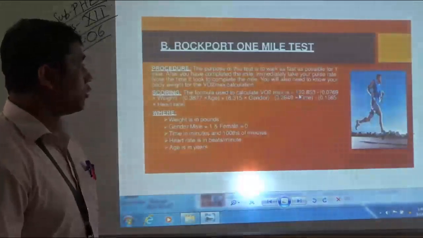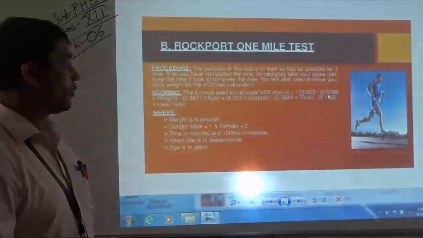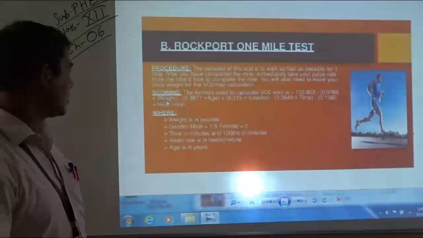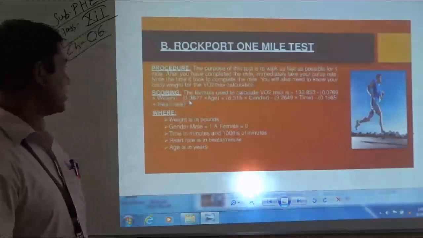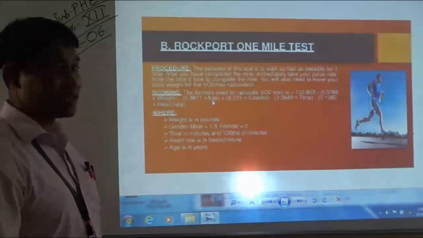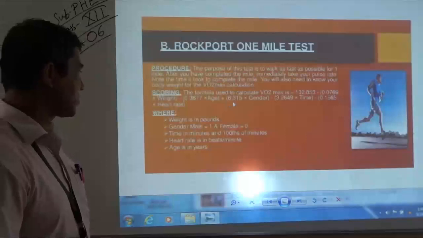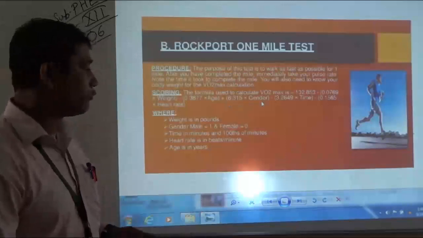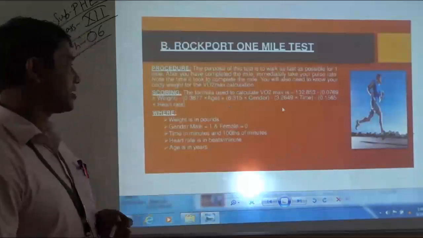That is 132.853 minus 0.0769 into weight. Just see, the weight of the subject will be fitted here. Next is 0.3877 into age, so age will be filled here. Like you see, 6.315 into gender. If the subject is male, then 1 will be mentioned. If the subject is female, then 0 will be mentioned.